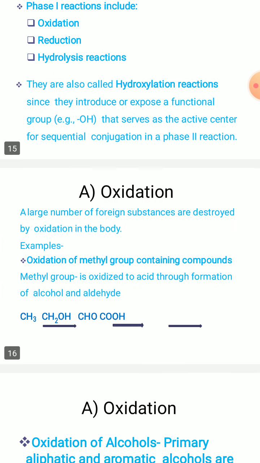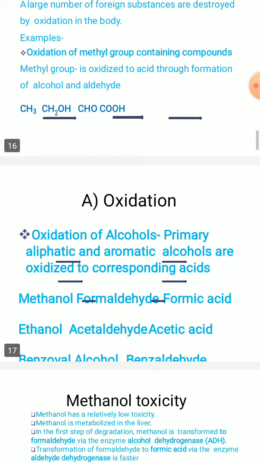Coming to this first oxidation reaction, you can see that a large number of the foreign substances are going to be destroyed by the oxidation which happens in the body. For example, oxidation of a methyl group, that is CH3 containing compounds, which undergo oxidation to form an acid, through the formation of alcohol and aldehyde, CH2OH and CHO. Then you can see the formation of acid. This is how the oxidation of a particular compound happens inside the body.